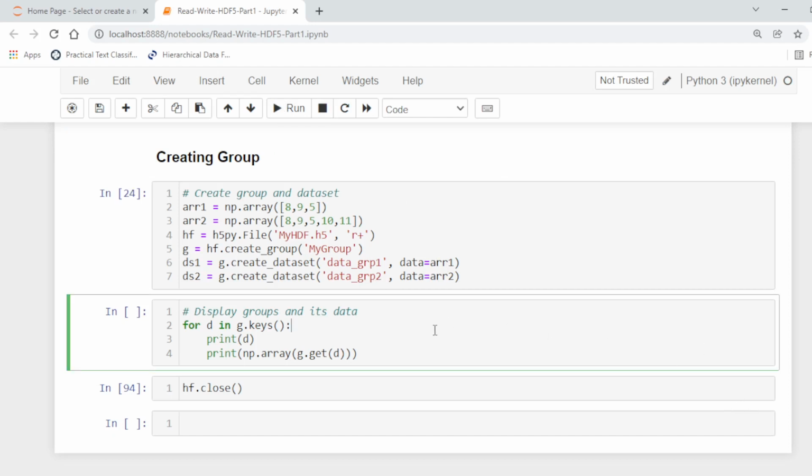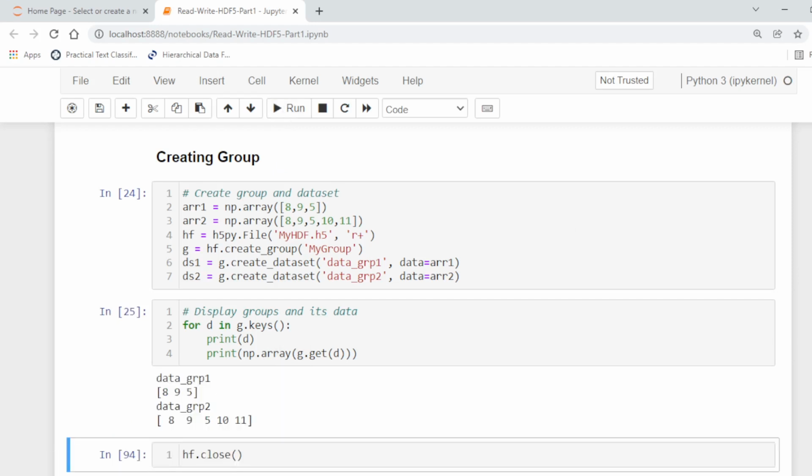After creating, if we want to retrieve the group keys and then the data sets, we can use this: for data in group, the keys. It will return the keys that are associated with the data sets stored inside that group, and here we can get the data of that group.